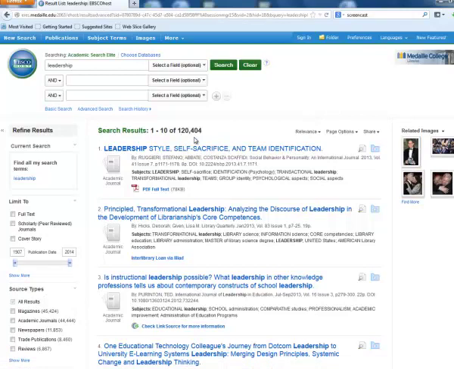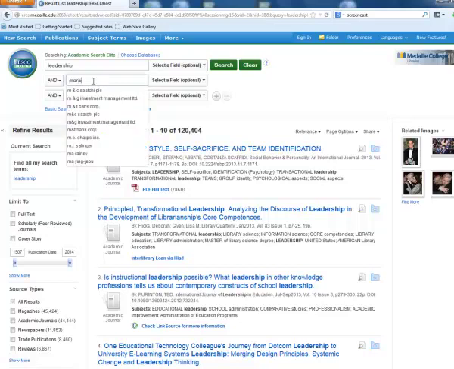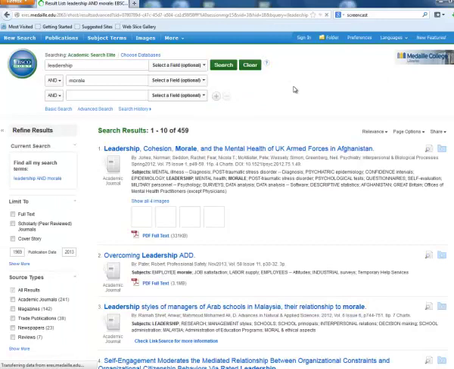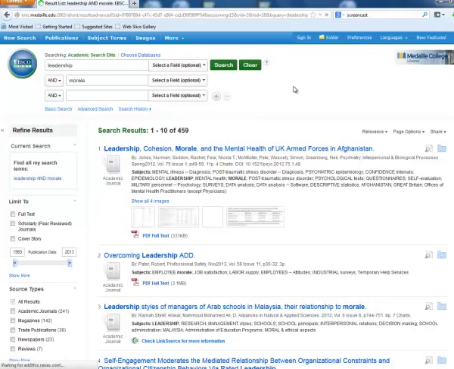What I want to do is narrow it down to get a little bit more specific to what I am talking about. And again, I was talking about employee morale and also employee morale in schools. So the next thing in here I will put in is morale. Hit search. And now you can see how that went from the large number down to 459 results.